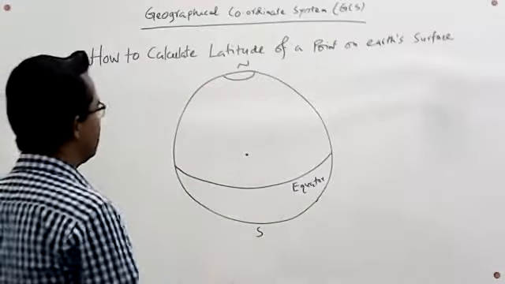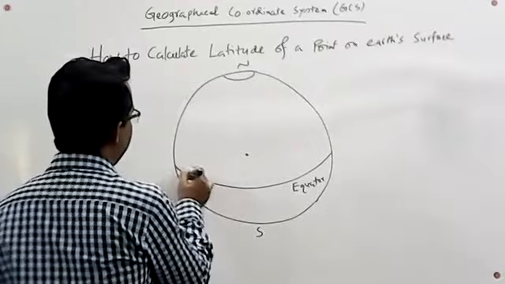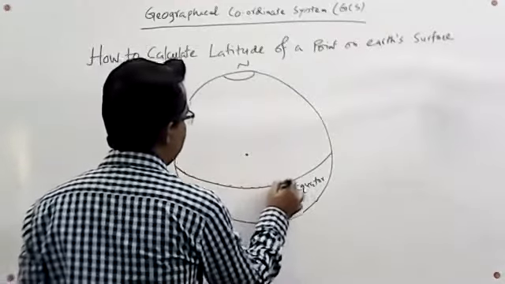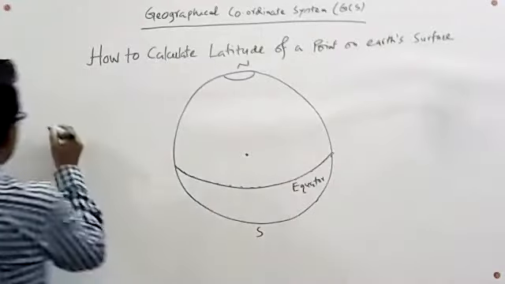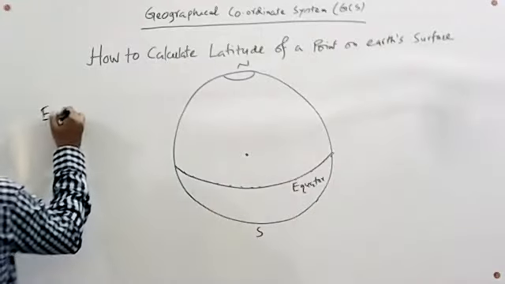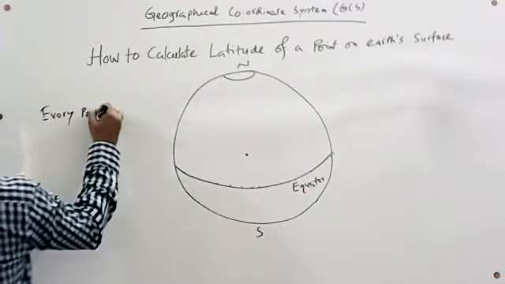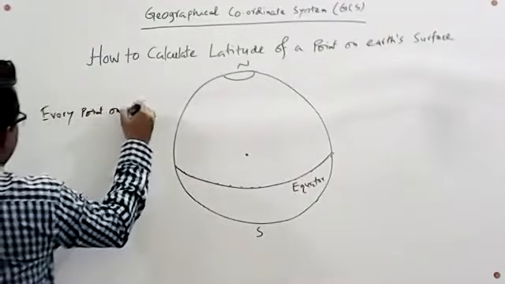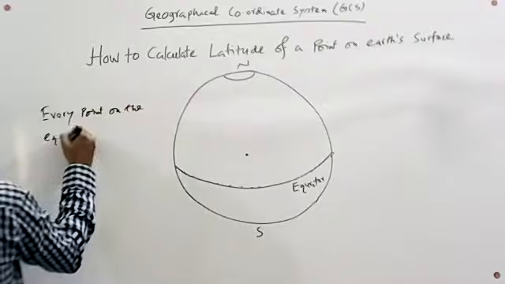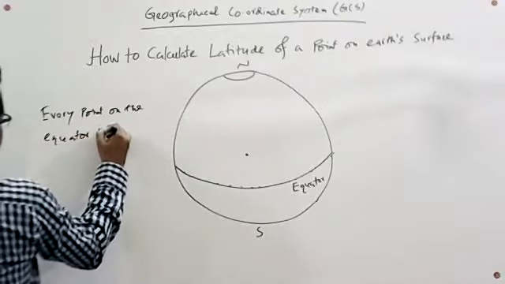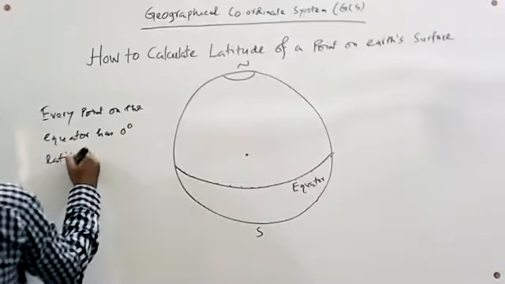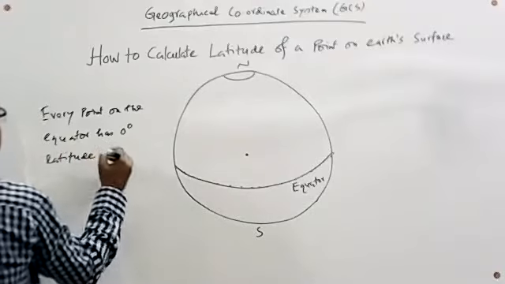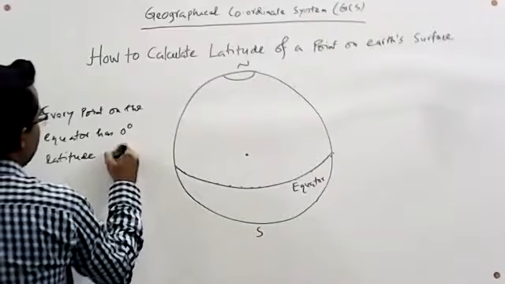We know that every point on the equator has 0 degree latitude, which works for north or south.